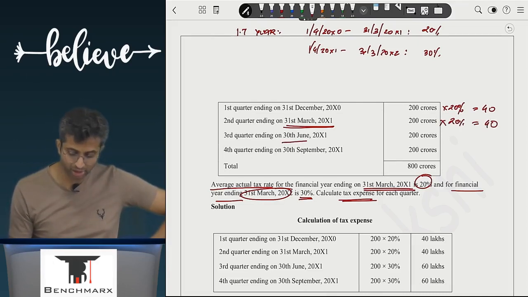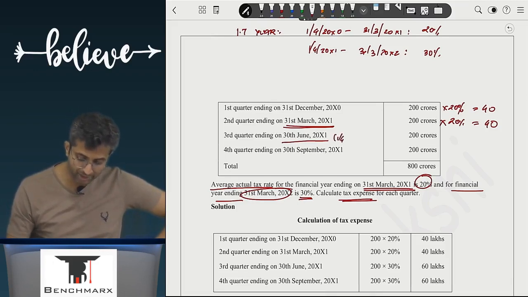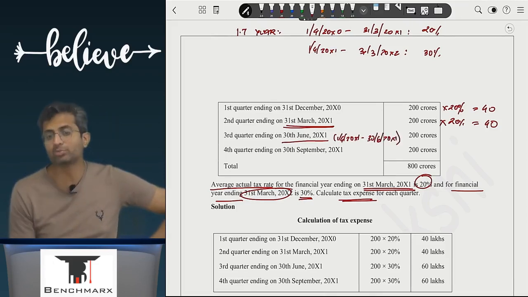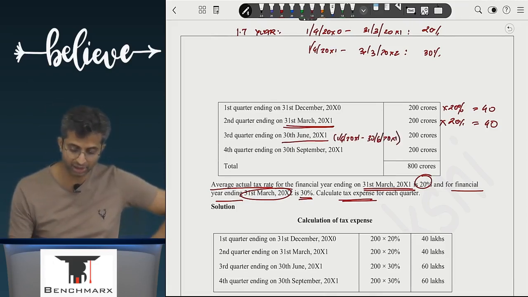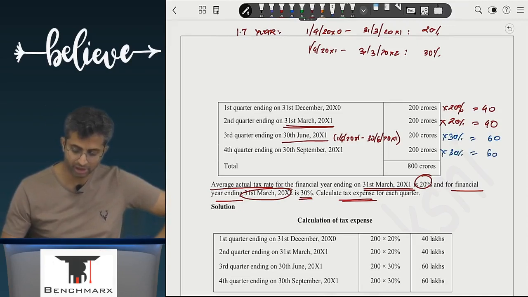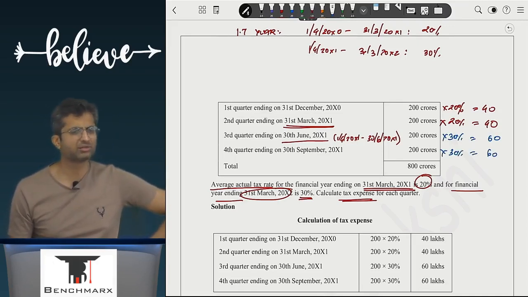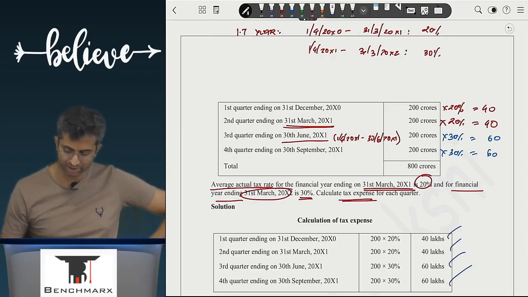Next is quarter ending 30th June, which means this is the quarter from 1st April 20x1 to 30th June 20x1. Every rupee earned in this quarter will be taxed at the rate of? Are we sure about it? 30%, and hence this will be 60. Similar is the case with the next quarter where this will be 60. Are we clear with this? Simple. So basically 40, 40, 60, 60. Are we clear with this?